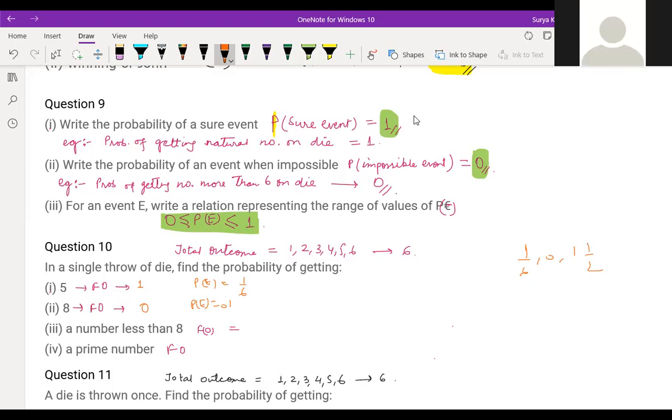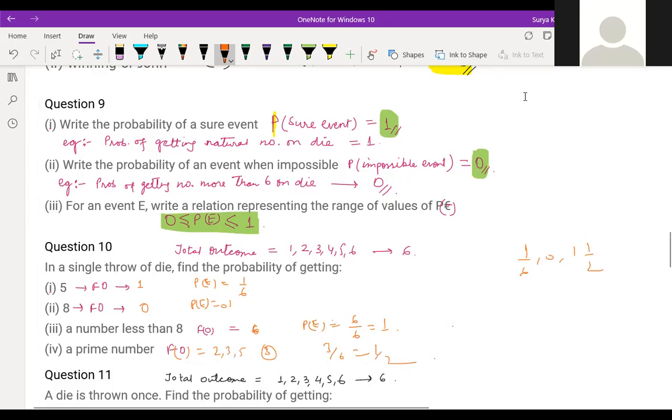Number less than 8. All are less than 8 only, right? So the favorable outcome is 6. So probability of the event is 6 by 6, that is 1. Prime numbers are 1, 3, 5, or 2, 3, 5. So here 3, so 3 by 6, 1 by 2.